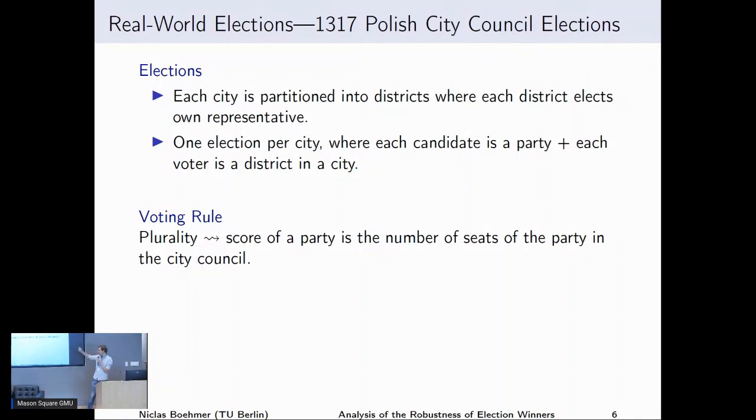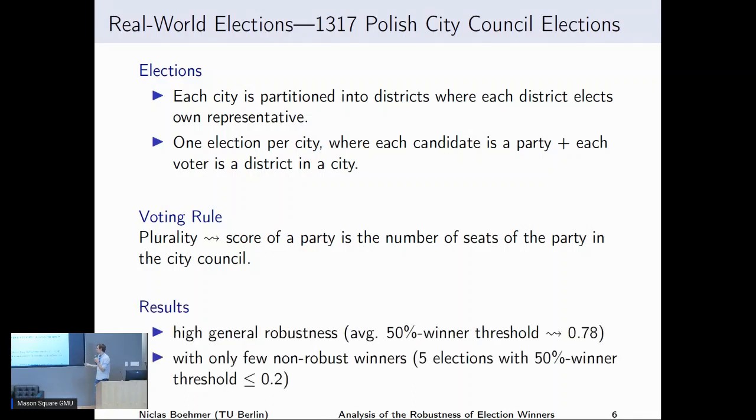Now here, in this model, our random changes, so these swaps of adjacent candidates, basically mean that in a district, 2 candidates now finish in different order from each other. And again, we analyze the robustness, and here we find that these elections, in contrast to the sports elections, the Formula 1 elections, are actually of quite high general robustness. So you remember this 50% winners threshold? Before, for Formula 1, it was 0.18. So here it's much higher.